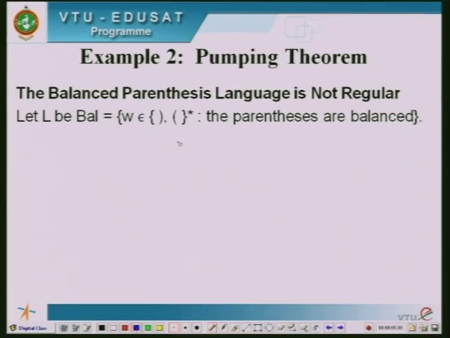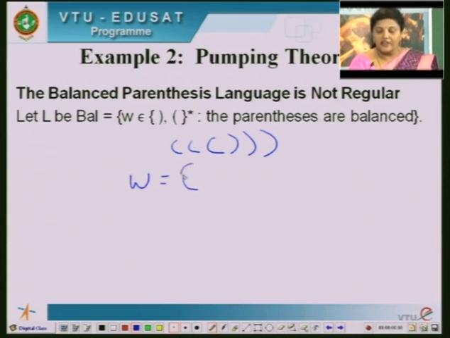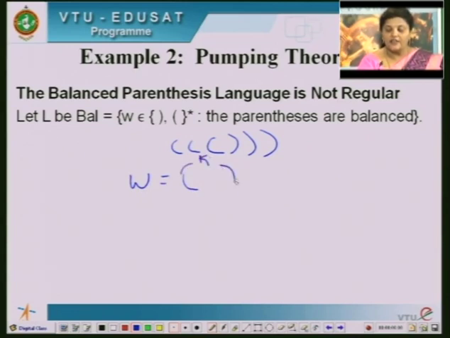Okay. So balanced parentheses you can take like this. If there are 3 left parentheses, then there should be 3 right parentheses. Okay. So I have taken the case of this one. So let me take W as left parenthesis to the power k, and then similarly it should have right parenthesis to the power k. How many left parentheses you have used, those many right parentheses should be there, then only the parentheses are balanced. Okay. So now what will be the length of W? Length of W is k plus k, it is 2k.